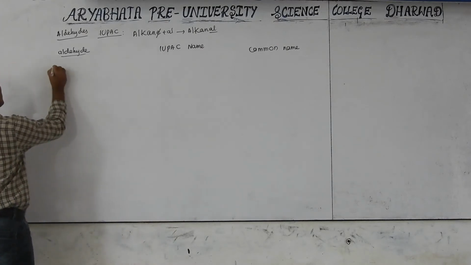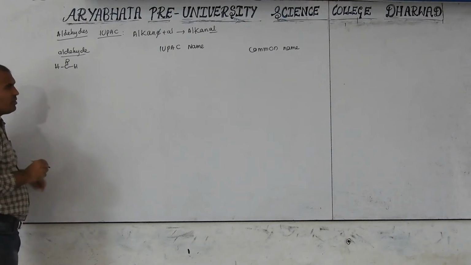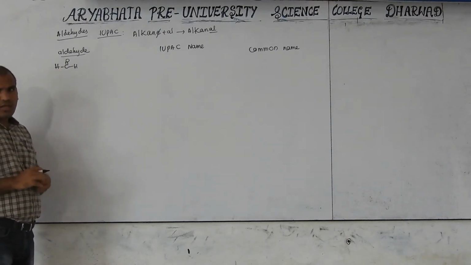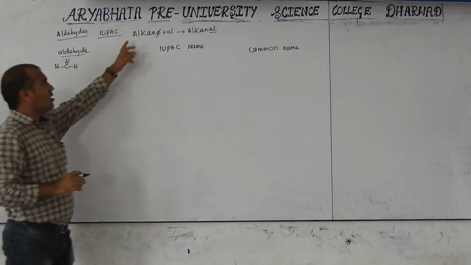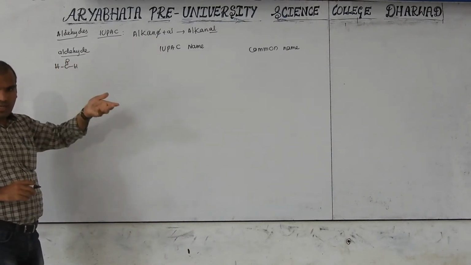Now the first one, H-C double bond O-H, is one carbon. According to this, the one carbon alkane is methane.